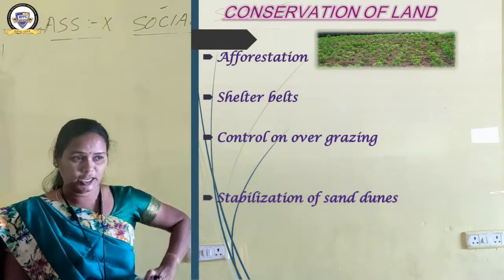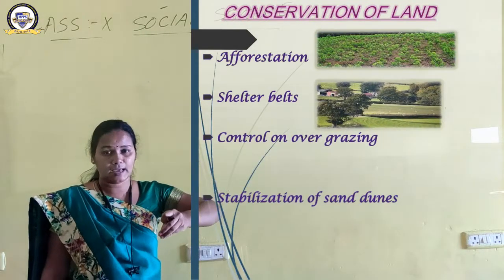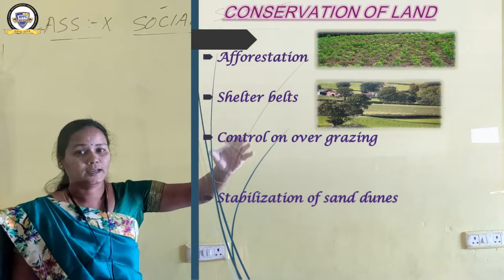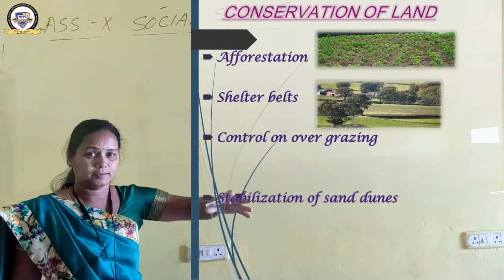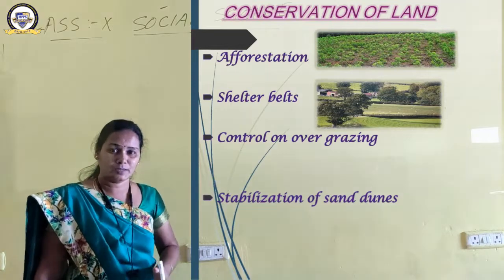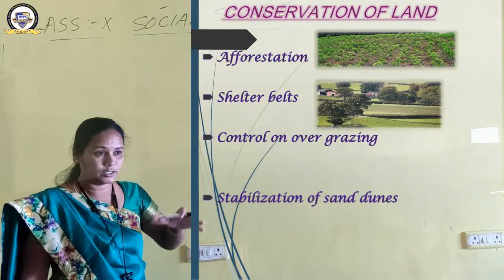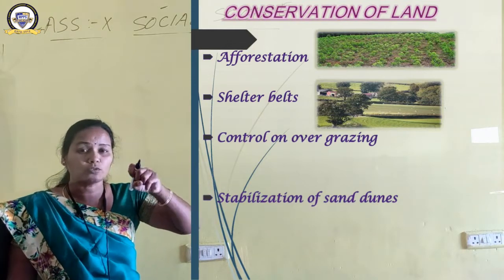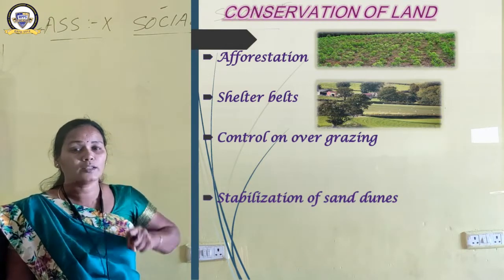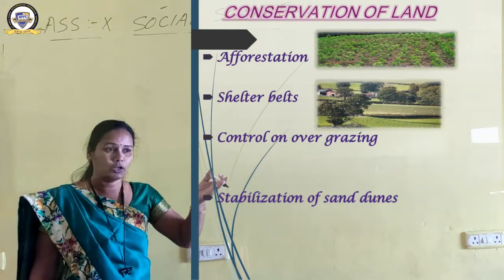Okay, next one, shelter belt. What do you mean by shelter belt? Planting trees in our cultivated land. As a result, the field can be protected, and we can plant more and more trees in this way. We are contributing towards afforestation and conservation. The roots of these trees will uphold the soil there, and soil erosion will not occur. That is what a shelter belt is.